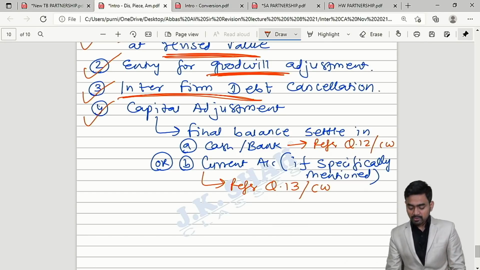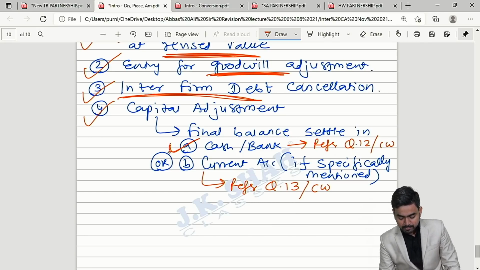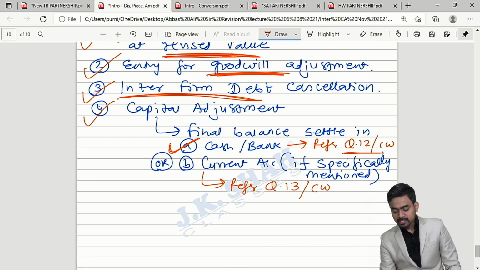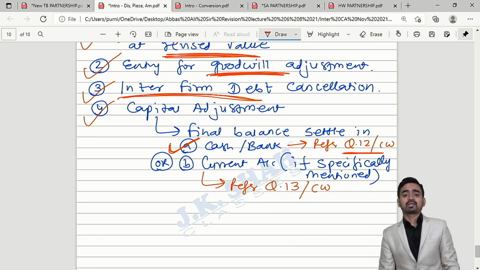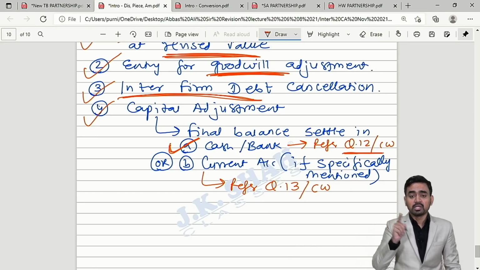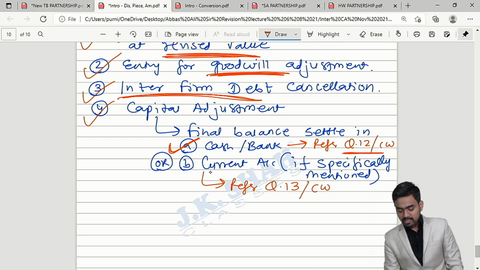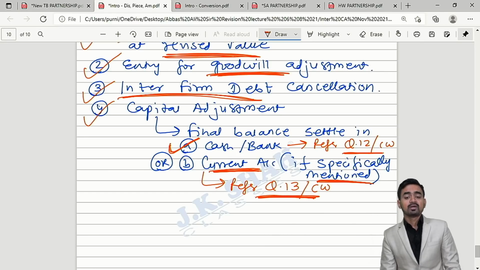Then that balancing figure, option A, should be transferred to cash and bank. You can refer question number 12 of classwork. But if the question says clearly that the balancing figure should be transferred to current account, then it should be transferred to current account. If specifically mentioned, you can see question number 13 of classwork.